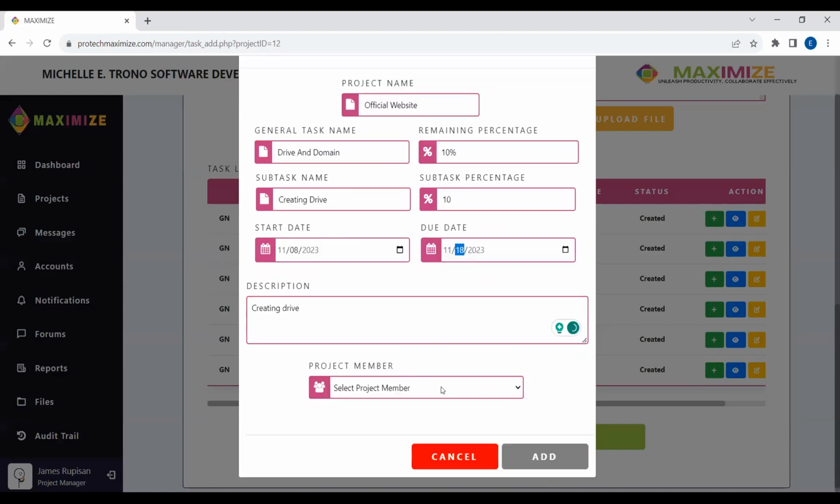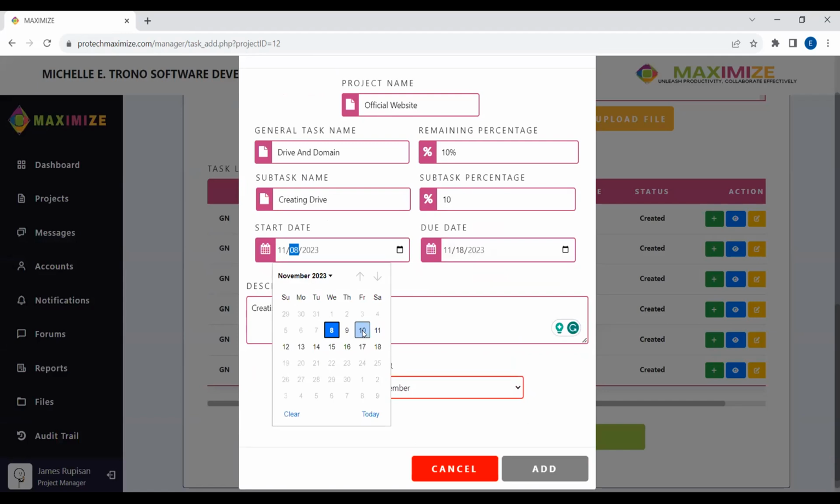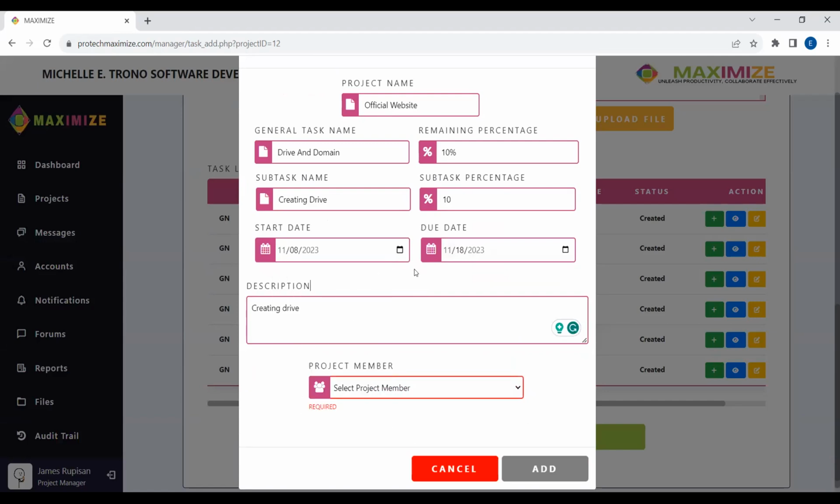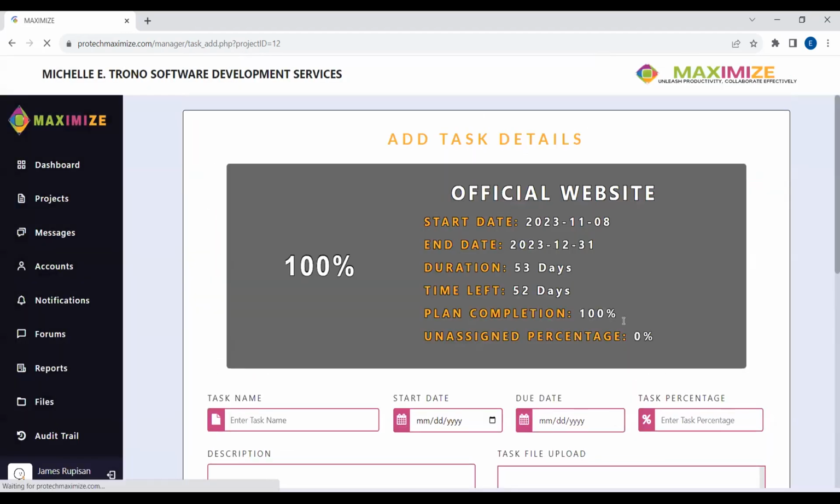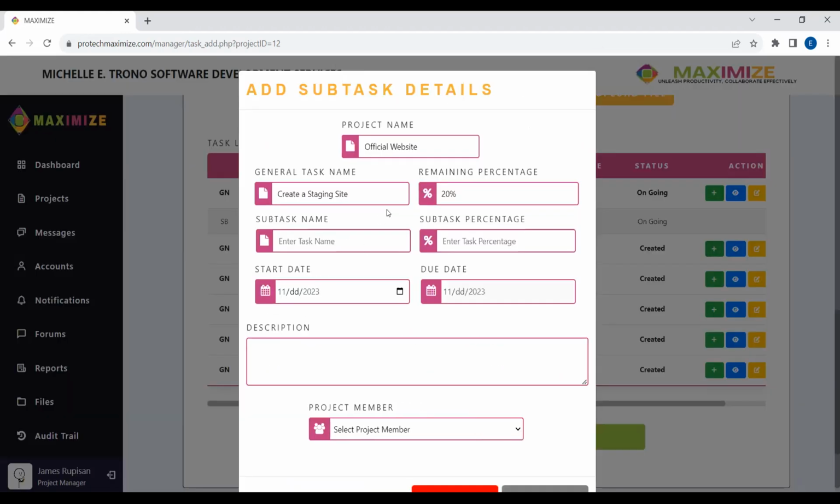Aside from that, the start date and due date of the subtask will be limited to the start date and due date of the general task. And we just have to add a project member here. So let's just assign this.